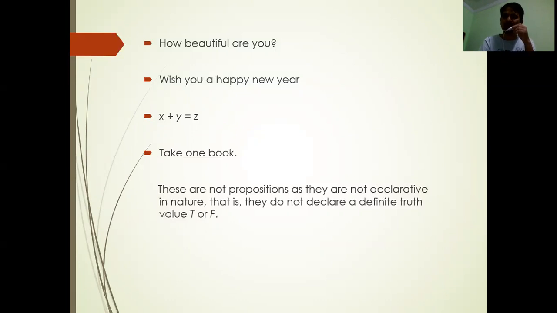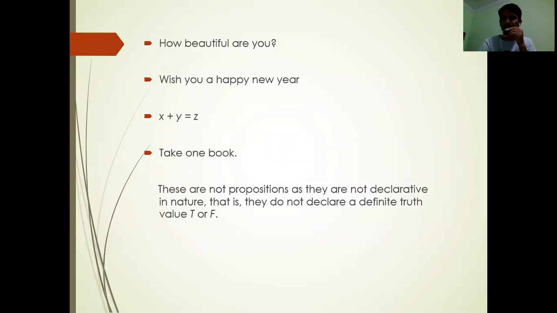X plus y is equal to z. Is it true or false? We can't say. Why? Because x, y, z are variables. If we assign values to x, y, z, then we can say whether it is true or false. But for x plus y equals z, we cannot say whether it is true or false. So this is not a statement and this one is not a proposition.